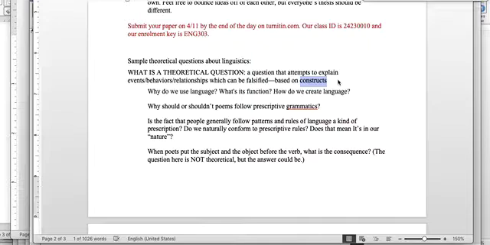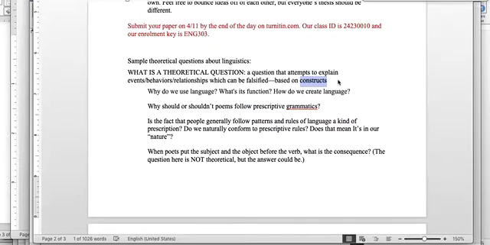So one of the really cool things about the humanities is that we start to think about, well, what are these constructs that I just accept? And do I have to accept them? Is there evidence that I could live my life a different way, or that others could live their lives in different ways? That's a theoretical question right there.